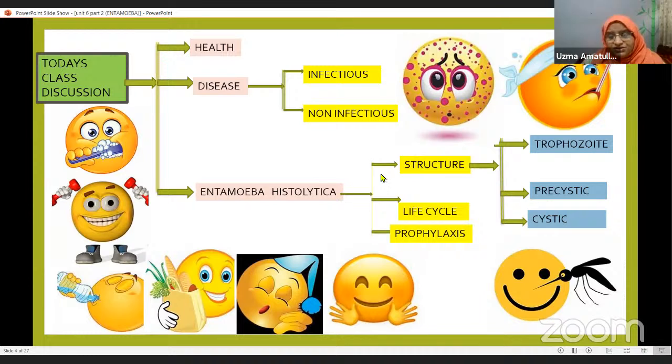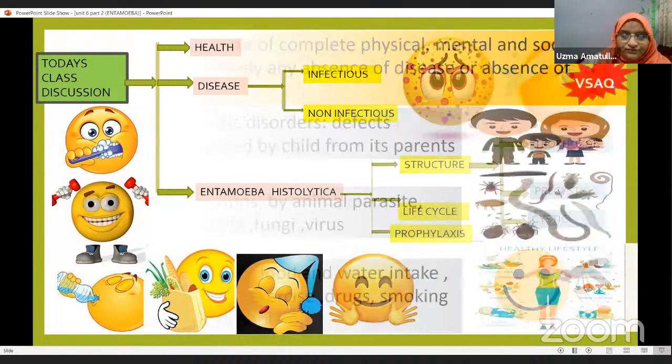You can see this parasite in three stages: trophozoite stage, precystic stage, and cystic stage. We'll discuss these stages, then the life cycle of this parasite, and the prophylaxis. Prophylaxis means the preventive measures, how we can protect ourselves from this parasite and its disease.